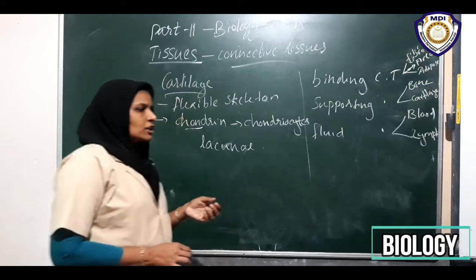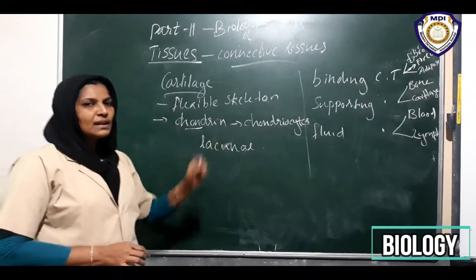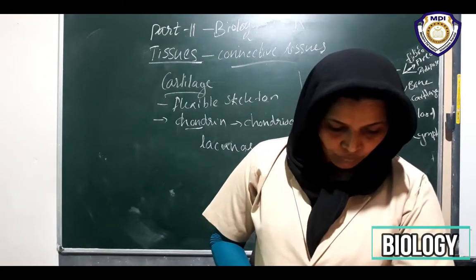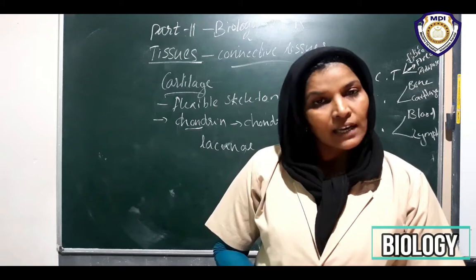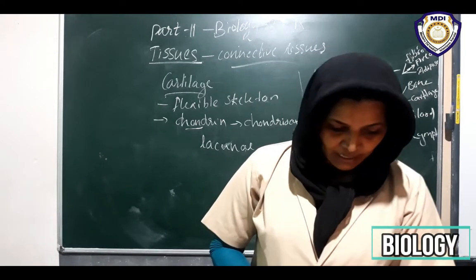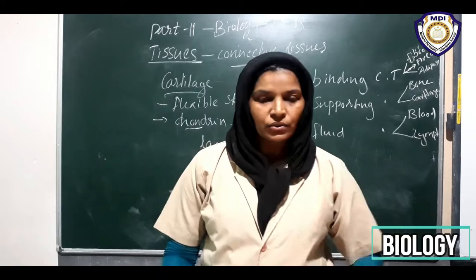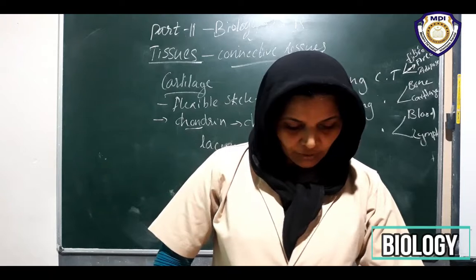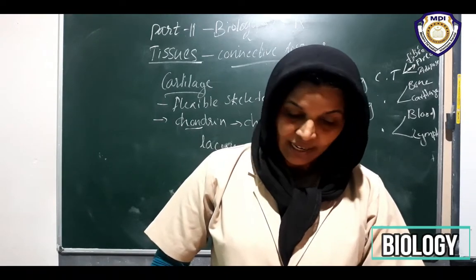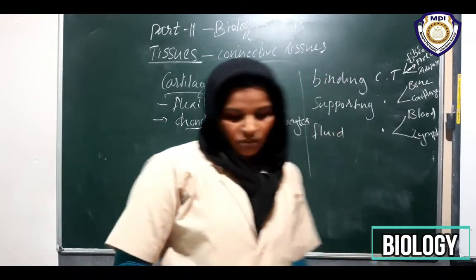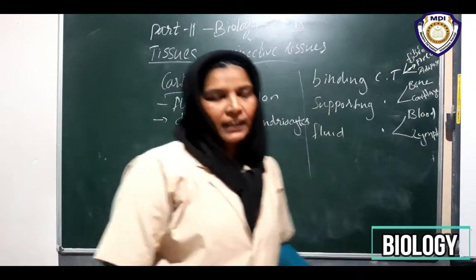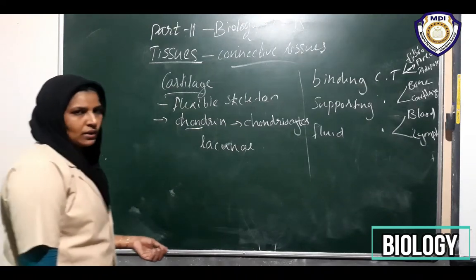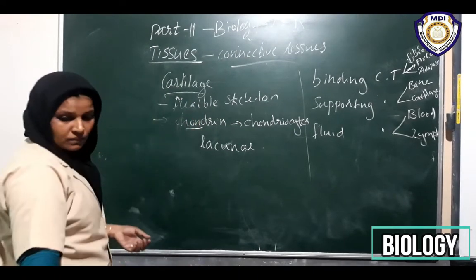What type of protein? The special protein present in cartilage is called chondrin. Are you clear? Yes. Then it consists of numerous yellow fibers and white fibers. The yellow fibers are associated with another name, that is called what? Hyaline cartilage. If they have white fibers, it is called elastin cartilage. So next, we have now studied about cartilage. In the last class we studied about bone.